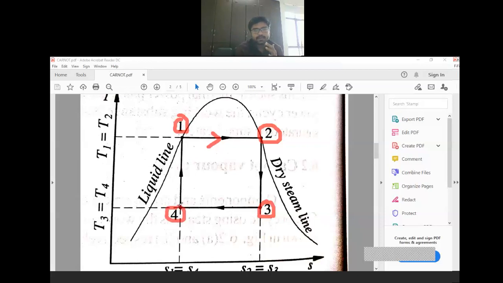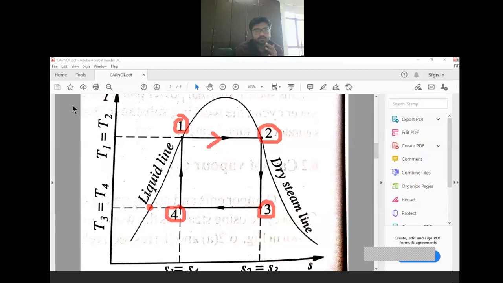In the Rankine cycle generally, only pure liquid comes out from the condenser, but here the working medium comes out at point number 4. Then by use of the compressor we are supplying it to the boiler. So this is how our Carnot cycle works. We will discuss the differences between the Rankine and Carnot cycles.